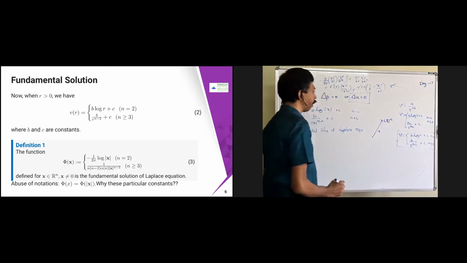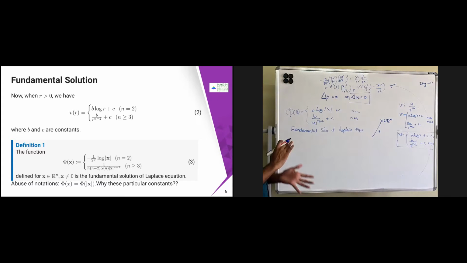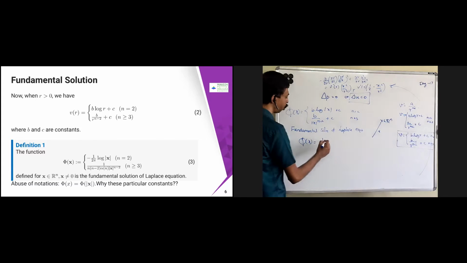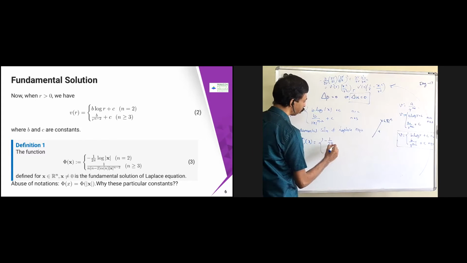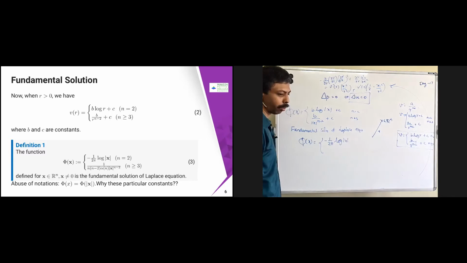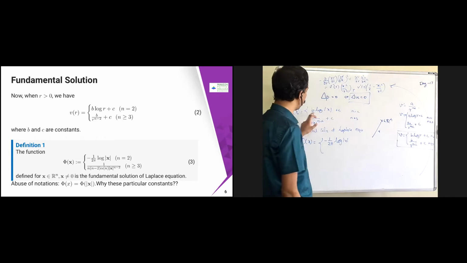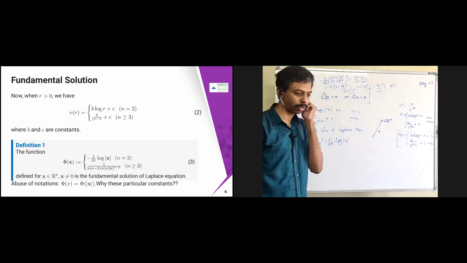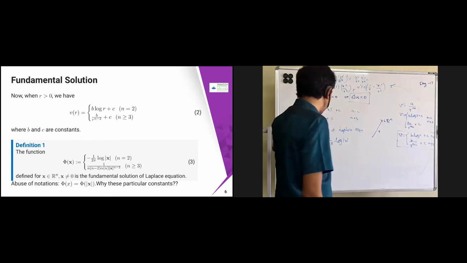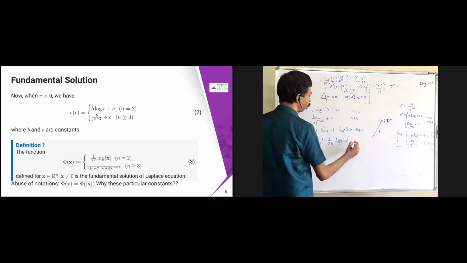So now what we are going to do is choose that a n like this. The fundamental solution of Laplace equation, I'm just going to choose in this way. So b I'm just going to choose as minus 1 by 2 pi, into log of mod x. So I'm choosing c equal to 0 and b equal to minus 1 by 2 pi. Just a particular one, there are many choices. I'm going to say this is the fundamental solution of the equation if n equal to 2.